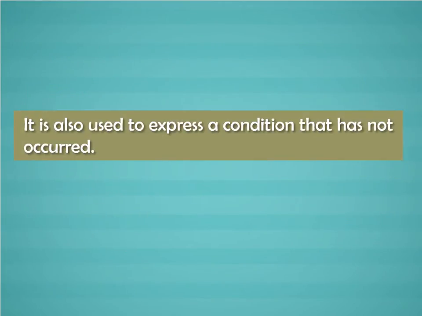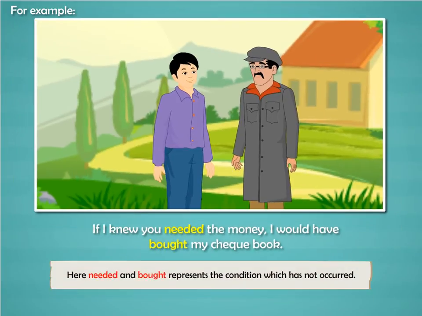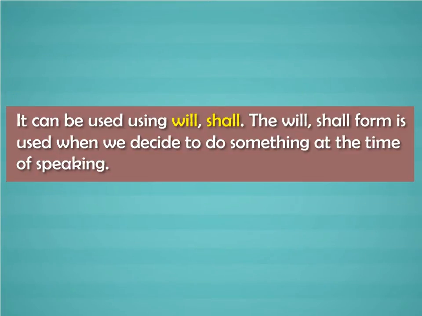It is also used to express a condition that has not occurred. For example, if I knew you needed the money, I would have brought my checkbook. Here, needed and brought represent the condition which has not occurred. Now let us understand the simple future tense. The future tense can be expressed in many ways. It can be used with will, shall.